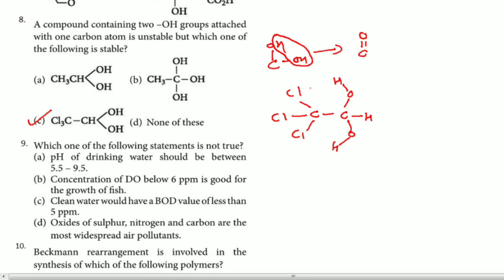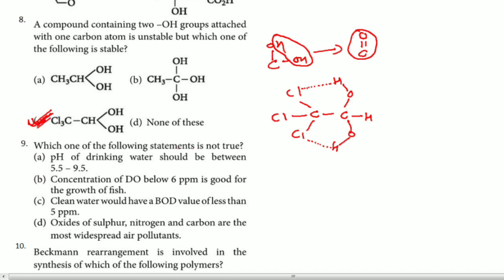I am not saying 100% that hydrogen bonding takes place, but there is an attraction between these two, so dipole-dipole interaction will be there, because here it is Cl and here it is hydrogen. Hydrogen and Cl interaction may take place. Because of that reason, experimentally also, option C is the answer. This is more stable. In spite of having this OH group, it will not form a carbonyl carbon like this. Whatever I have shown here will never take place. So the answer for this question is C.